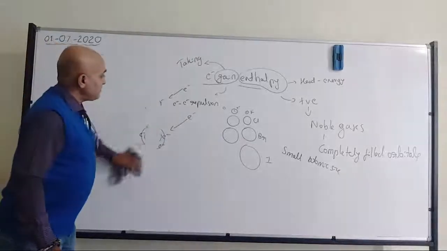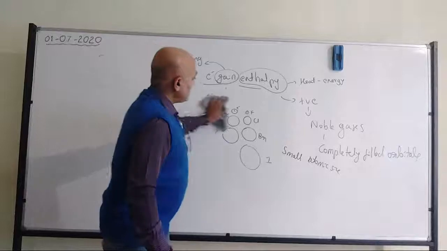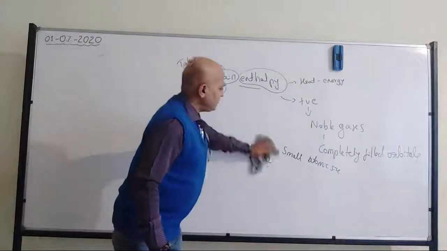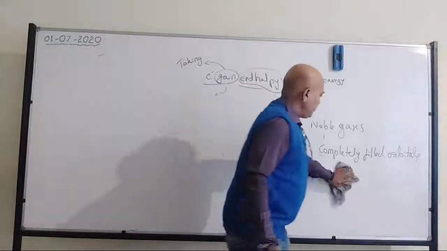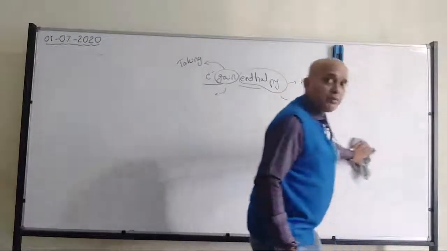So please remember, oxygen and fluorine have a lower electron gain enthalpy value. This is one point.